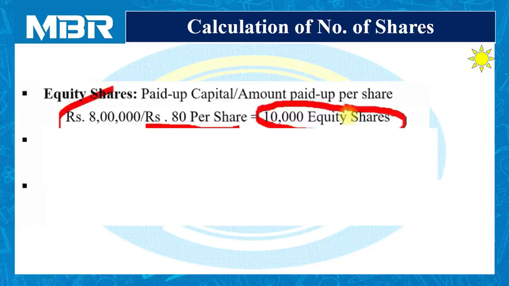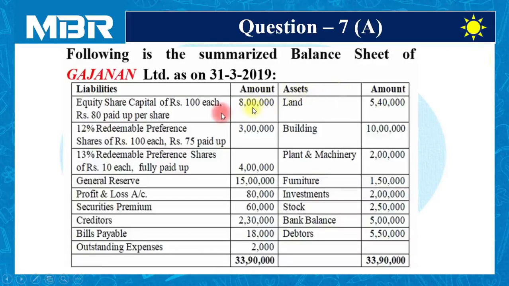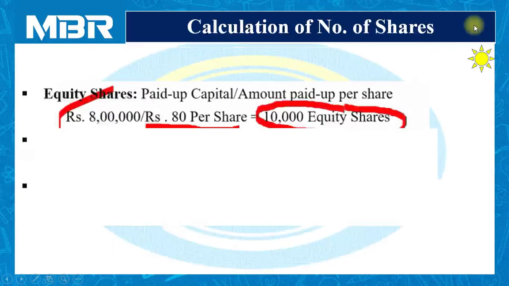Let us calculate numbers of equity shares. Simply, we have to apply a formula: paid up capital divided by amount paid up per share. Let us visit the question again. Paid up capital in total is rupees 8 lakhs and amount paid up per share is rupees 80. So 8 lakhs divided by 80. So numbers of equity shares are 10,000.